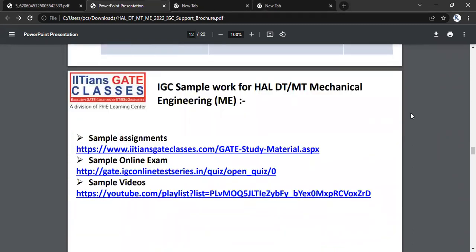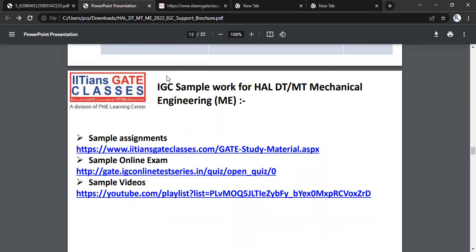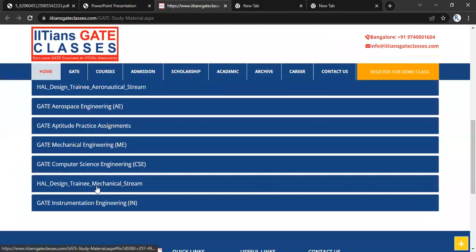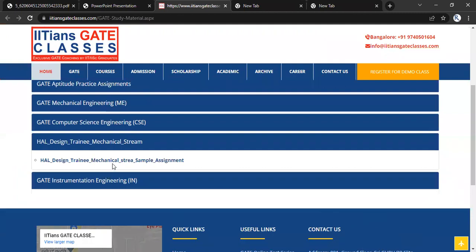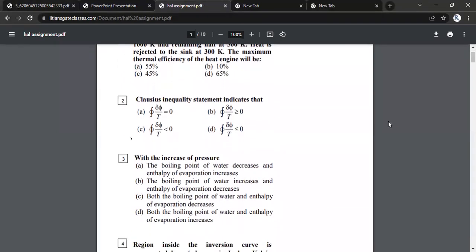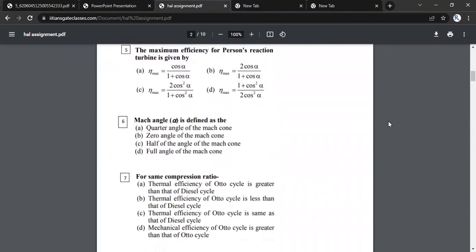Now, coming to the sample assignments, if I click over here I can show you the sample assignment we have prepared for the HPCL examination for the mechanical branch. As you can see, here we'll have the mock exam with questions from all the sections we have thoroughly covered, right?